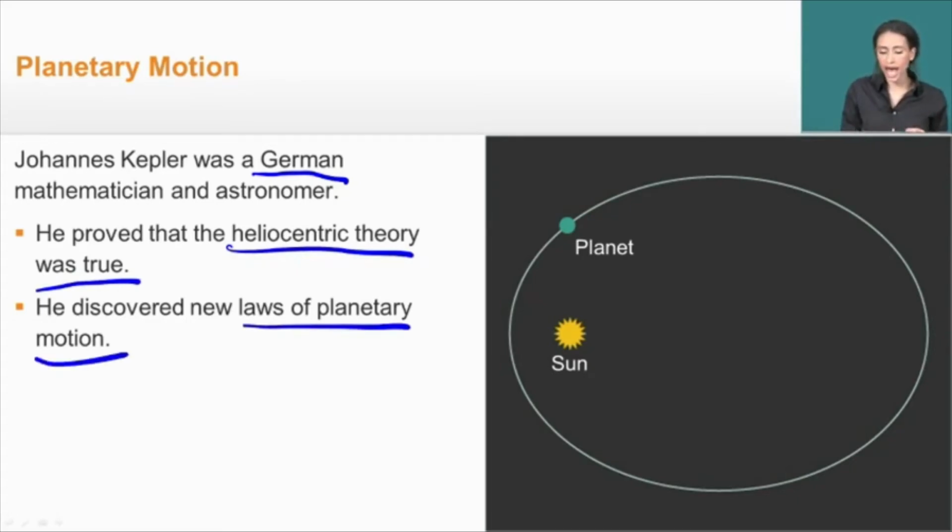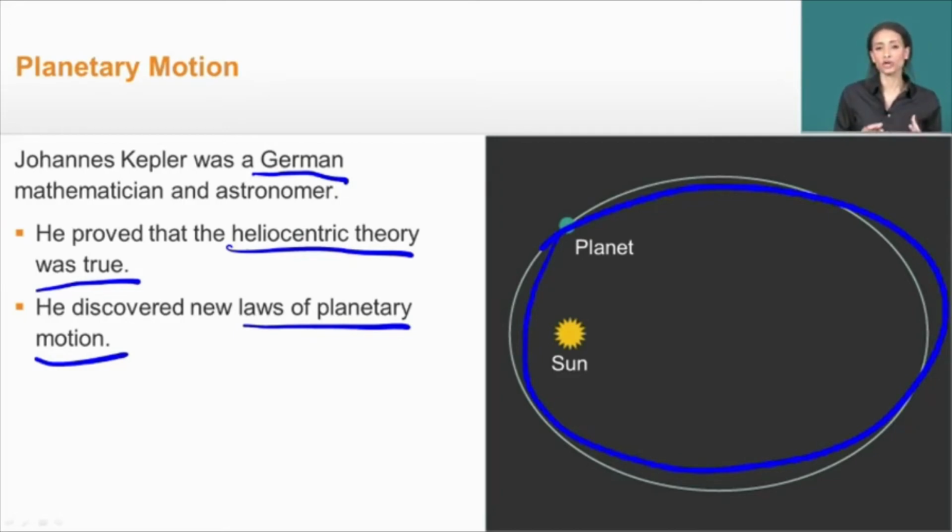He realizes that not only are the planets orbiting around the sun, but they're doing so in an elliptical shape, more of an oval than a circle. Now, despite the fact that these early philosophers are being persecuted by the church for their new ideas and theories, eventually these true ideas do win out, and the church is not able to kind of contain them much longer.